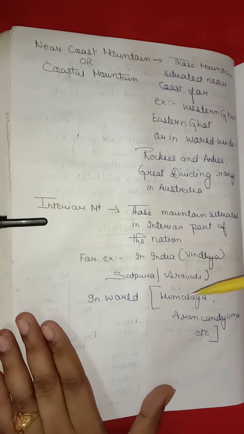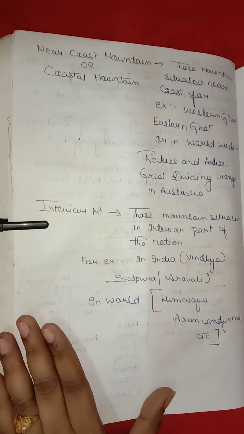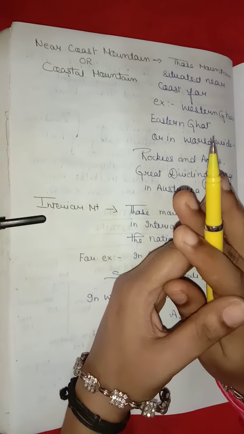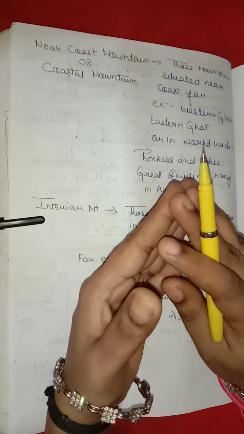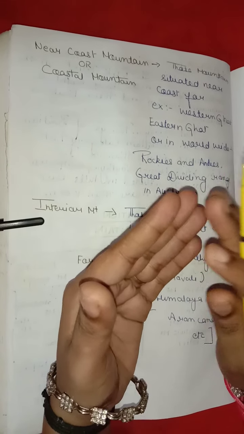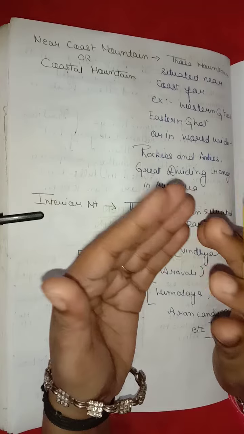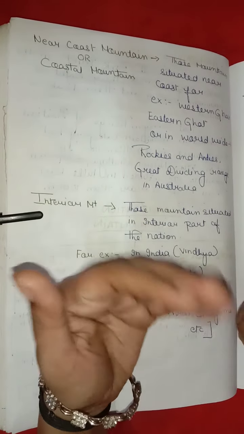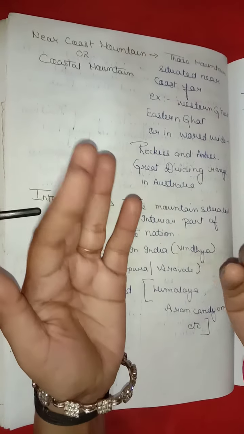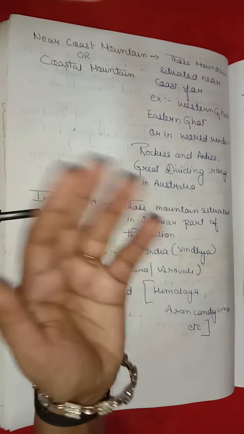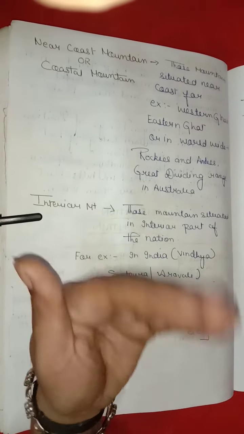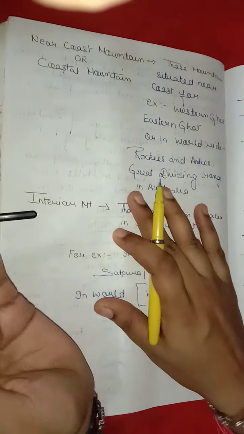Interior mountains are those mountains situated in the interior part of the nation, for example in India, Vindhya, Satpura, Aravalli, in the world, Himalaya, etc. Friends, in simple words, the interior mountains or the northern interior mountains are the semi-official names for an expansive collection of mountain ranges. It comprises much of the northern half of the Canadian province of British Columbia and a large area of southern Yukon.